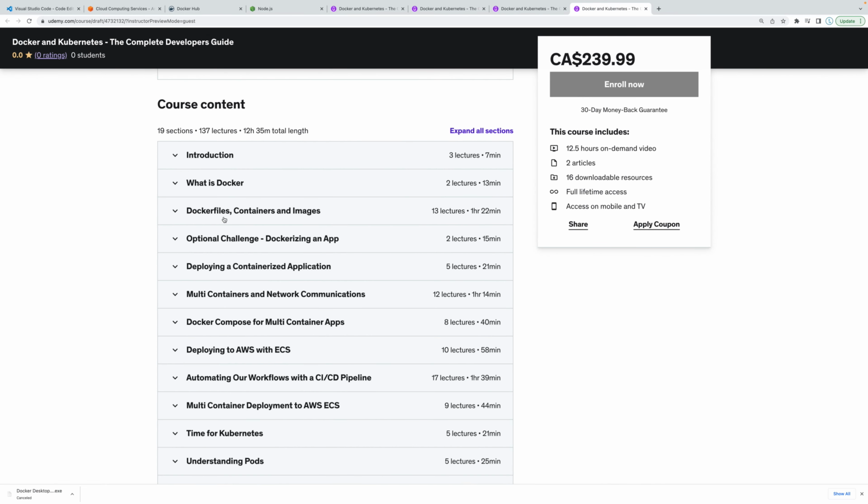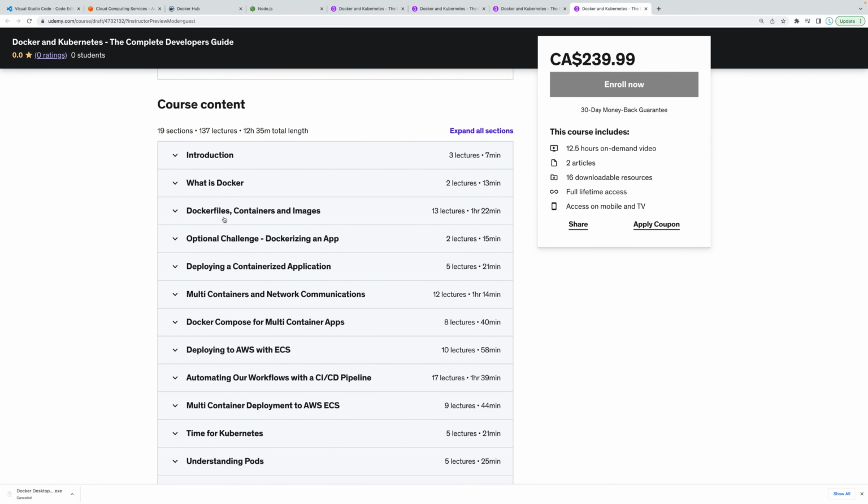Now, the last thing that you need is Node installed on your machine. So we're going to be using containers to run our applications most of the time. However, we are going to run some applications locally, so it is going to be nice if you have Node installed on your machine. So just go to nodejs.org and just download this right over here, the version that is recommended for most users.